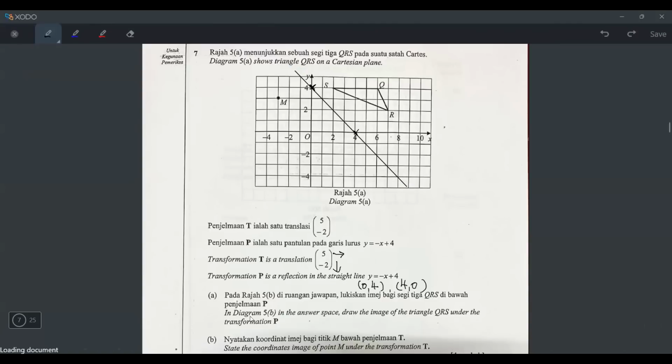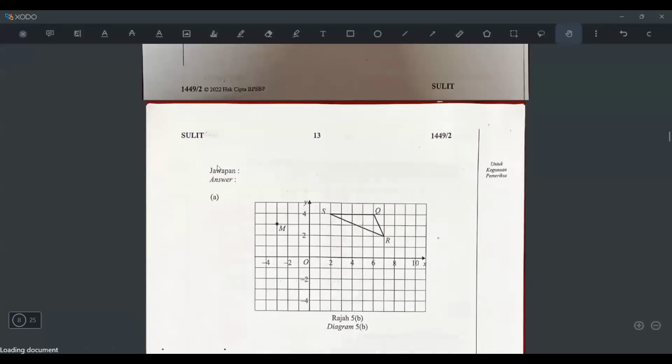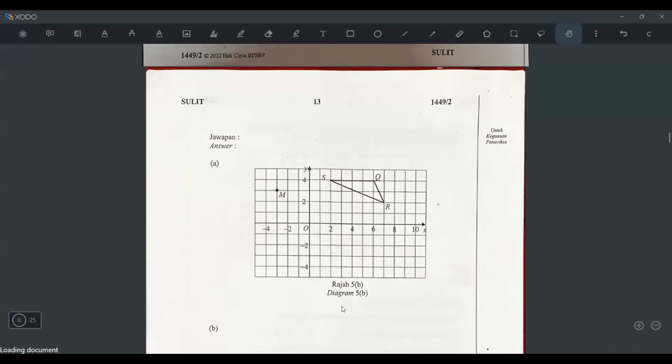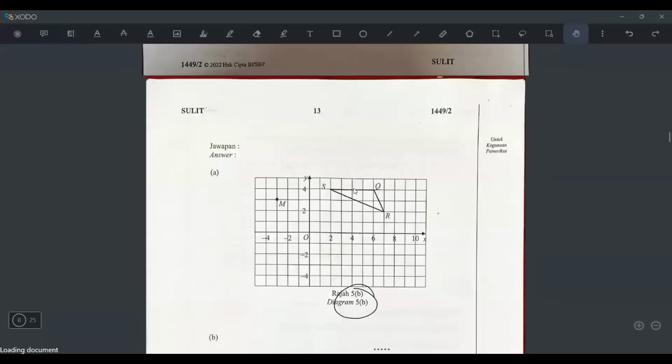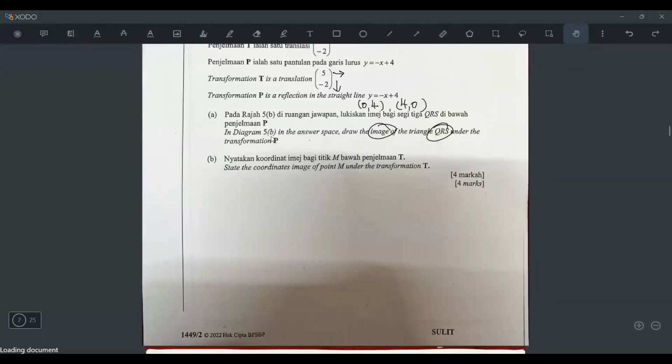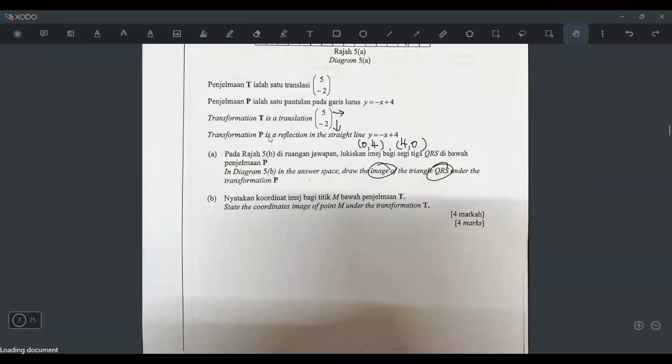A says what? In diagram 5B in the answer space. Oh, this one. So this one, diagram 5B in the answer space. And then what else? In diagram 5B in the answer space, draw the image of QRS under transformation P. So I need to draw the image of QRS under transformation P. But I forgot, what is P? Reflection in the straight line y equals negative x plus 4.